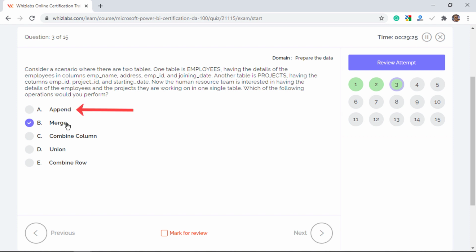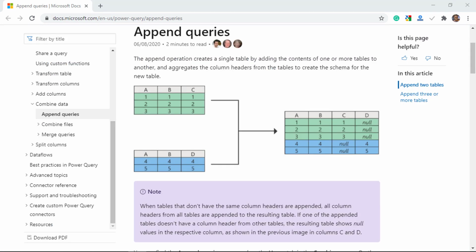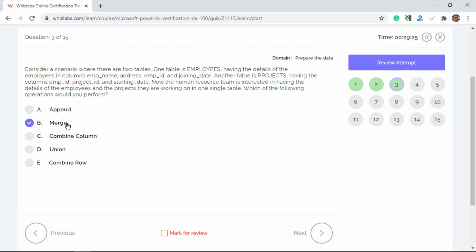Option A is incorrect as append operation adds up the rows of one table into another. The new table will have rows from all the tables with the same number of columns. Option C is incorrect as combined column is a column level operation and not a table operation. Union operation combines two tables by removing the repeated rows, and combined row is a row level operation and not a table operation.